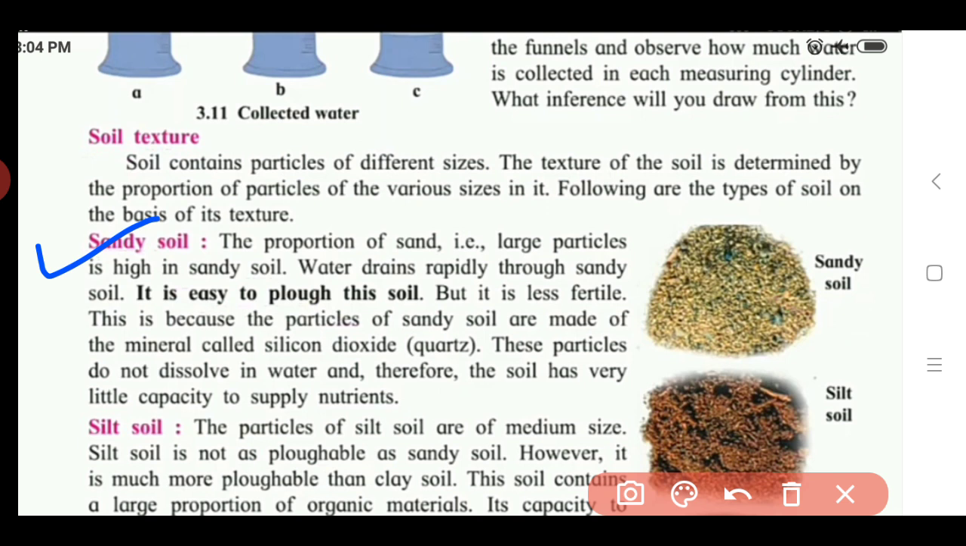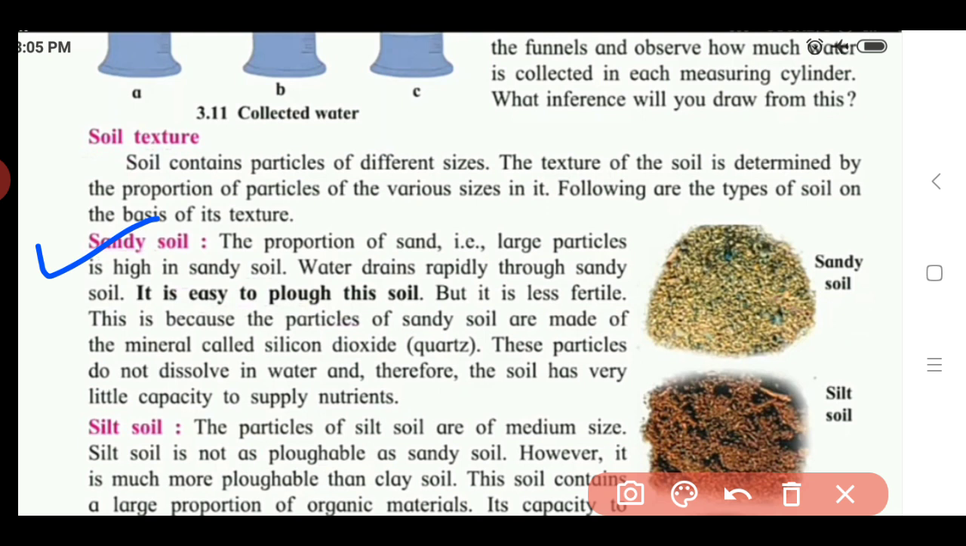The proportion of sand, that is the large particles, is high in sandy soil. Water drains rapidly through the sandy soil. It is easy to plough this soil, but it is less fertile.